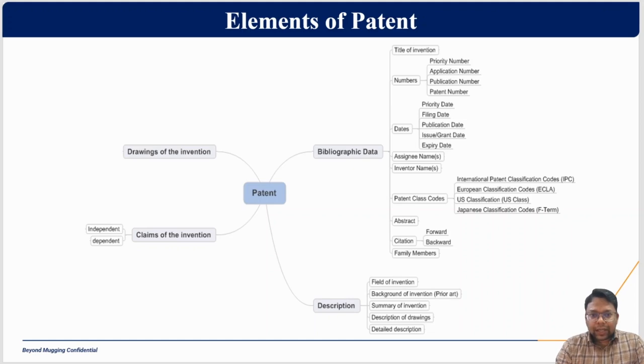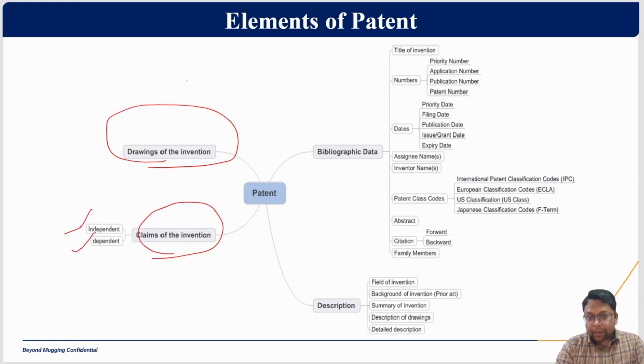यहाँ पे in this point, we are going to see the patent, right? As we already saw in our previous slide, one component is the drawing, another component is the claim. Claims also comprise two kinds: dependent claim and independent claim. Dependent and independent claim क्या होता है? Independent claim: usually the first claim is considered the independent claim. It means the first claim stands alone, वो किसी के ऊपर depend नहीं करता. That claim is not going to depend on any other claim.